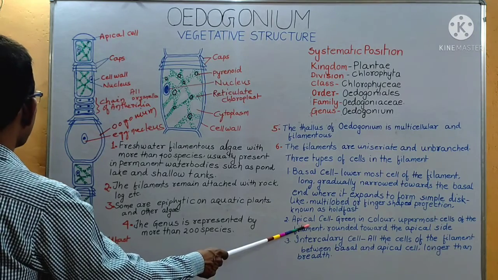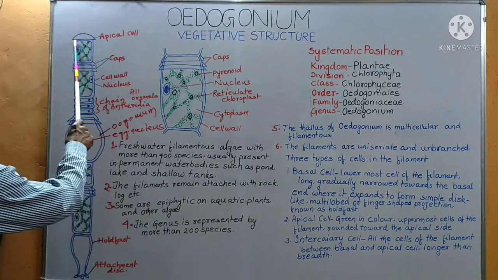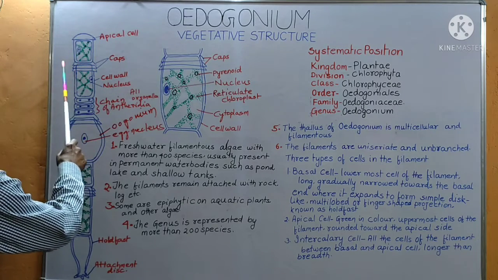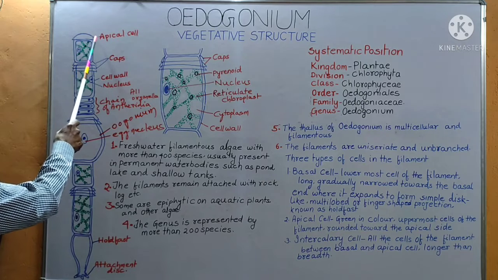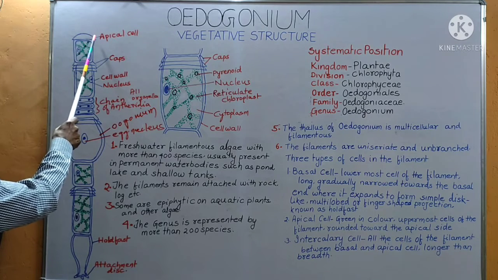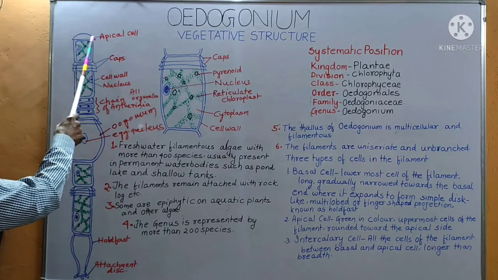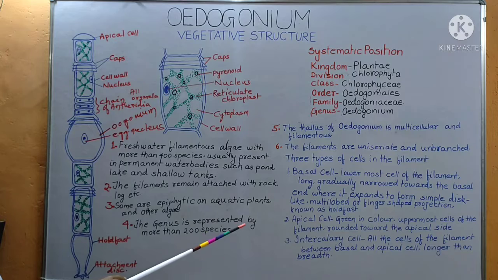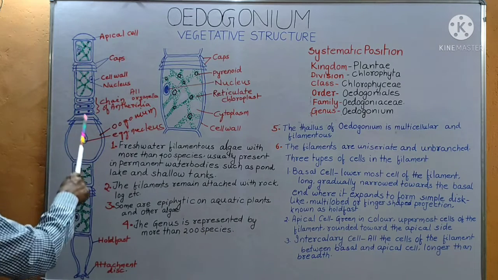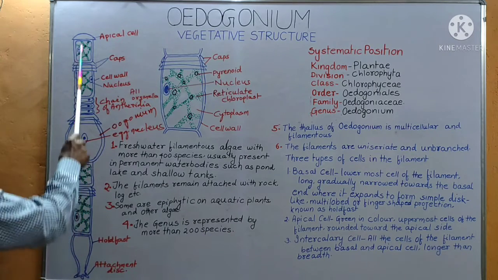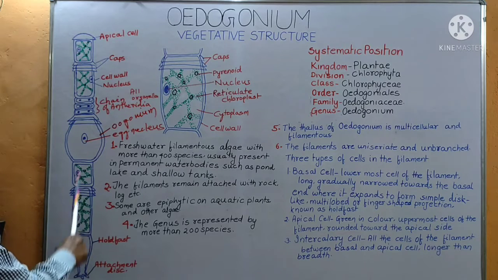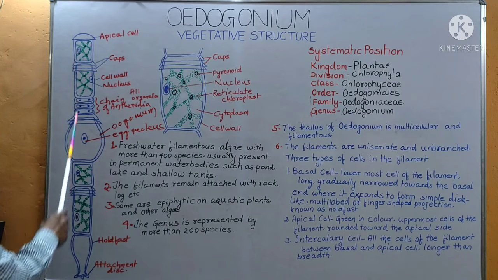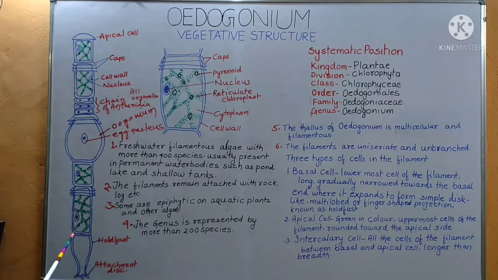Second is apical cell. The apical cell is present at the apex of the filament. It is green and is circular toward the upper apical side. So you see here, toward this side, this apical cell is circular. Third is intercalary cell. All the cells that are present between the apical cell and basal cell are known as intercalary cells.